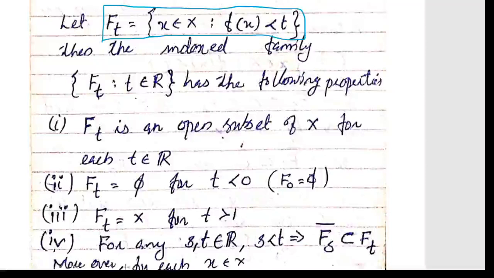And the last condition: for any s, t belonging to R with s less than t, the closure of f_s is contained in f_t.